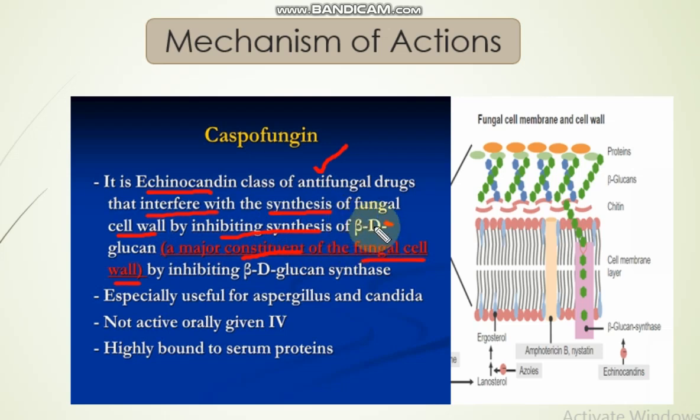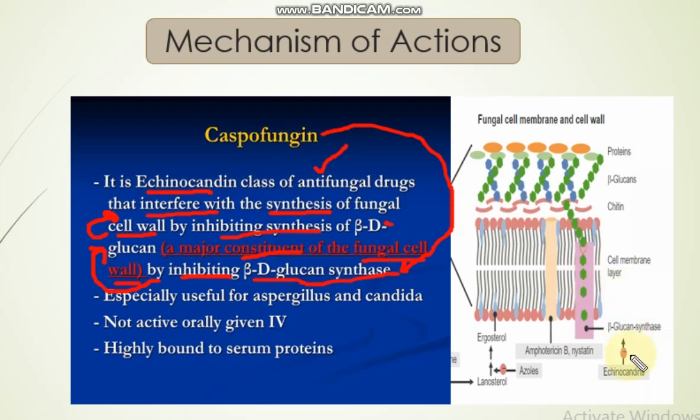Caspofungin inhibits the beta-D-glucan synthase enzyme, leading to inhibition of the synthesis of beta-D-glucan. And when there is inhibition of the synthesis of beta-glucan, it leads to inhibition of the synthesis of the fungal cell wall. So that's the general mechanism of action of Caspofungin.